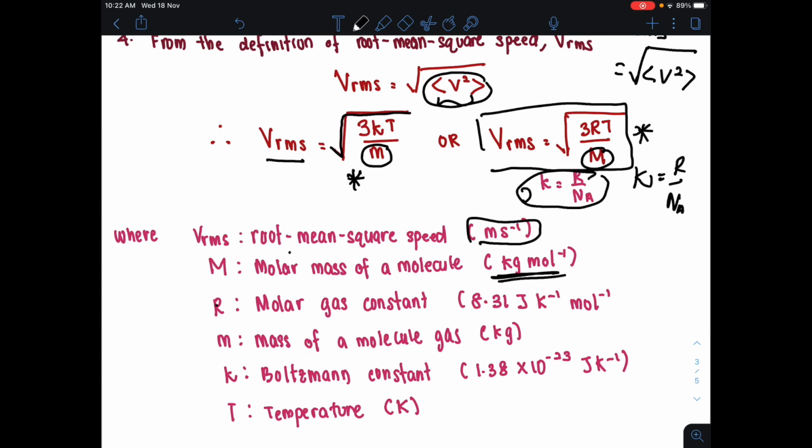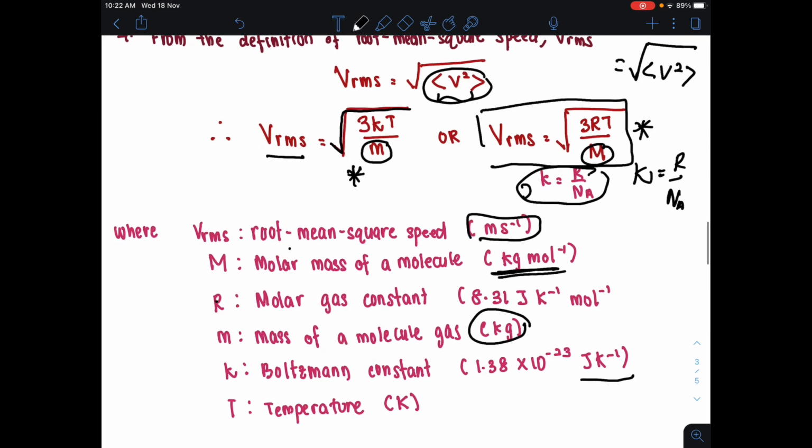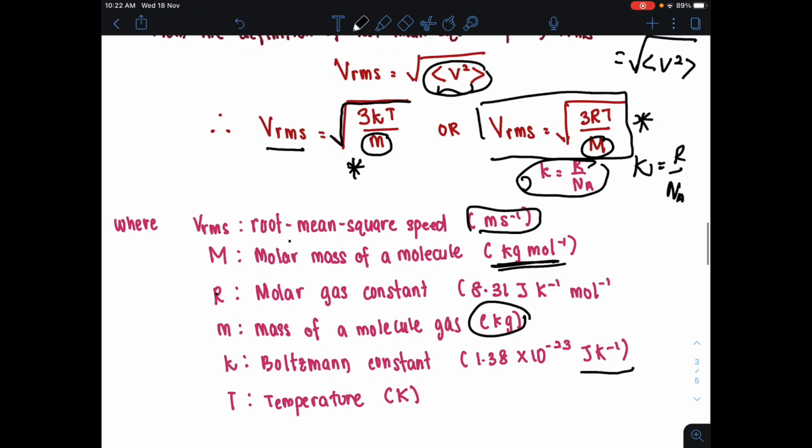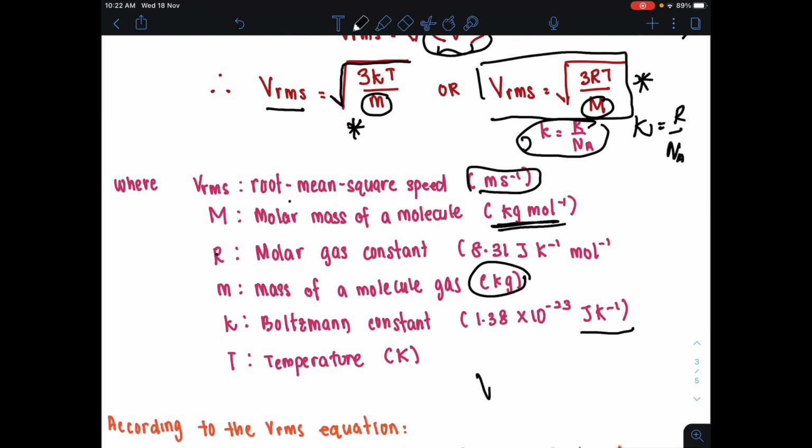And then small m here is the mass of gas molecule, must be in the unit of kg. k here is the Boltzmann constant, which has a value of 1.38 times 10 to the power negative 23 joule per Kelvin, and temperature must be in the unit of Kelvin. So awak tengoklah, kalau dia minta VRMS, apa informasi yang diberi, mass ataupun molar mass, and then you choose your equation.